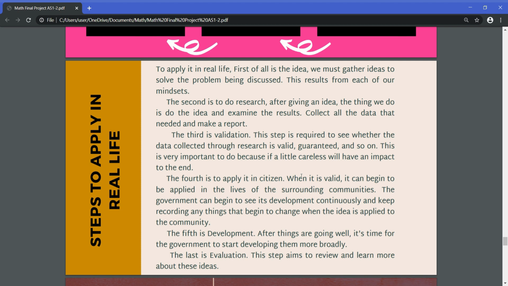And the fifth one is development. After all the steps are going well, it's time for the government to start developing the idea. The last one is evaluation. This step only aims to review and learn more about this idea. If there is something wrong, we have to change it back and we have to fix it as soon as possible.